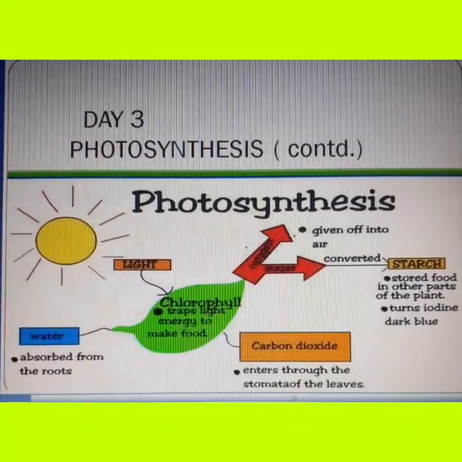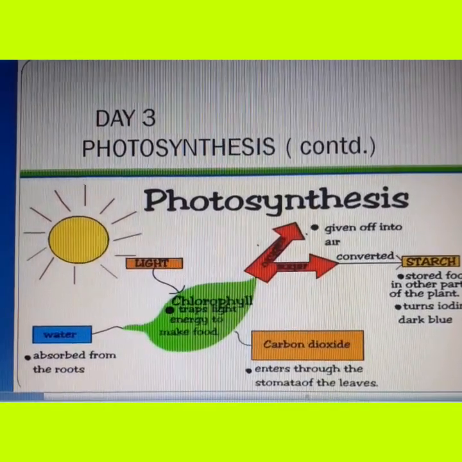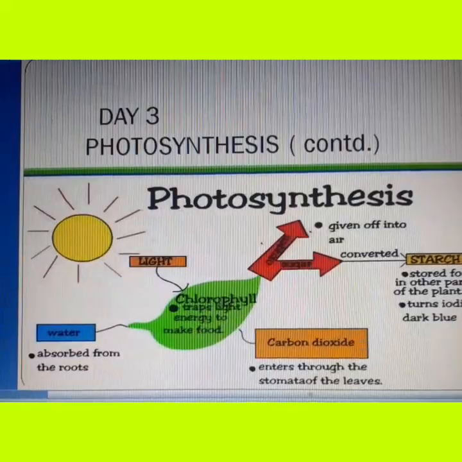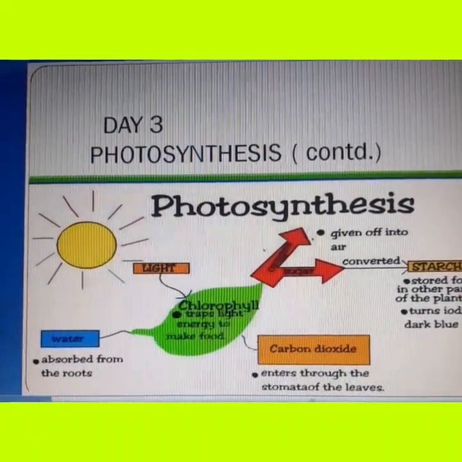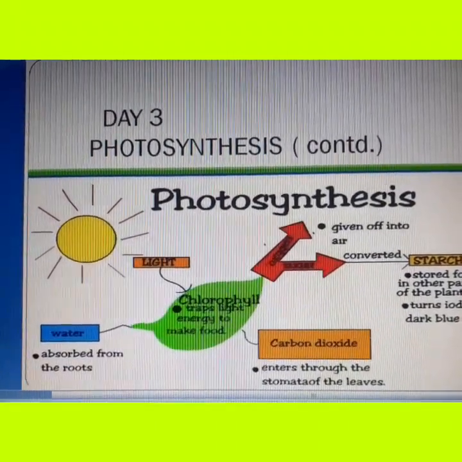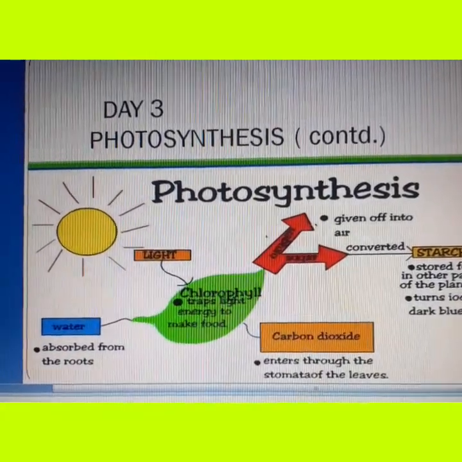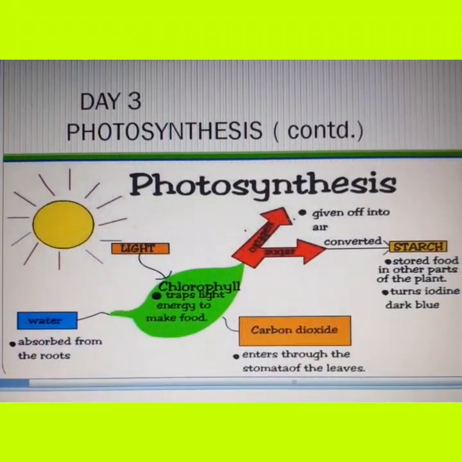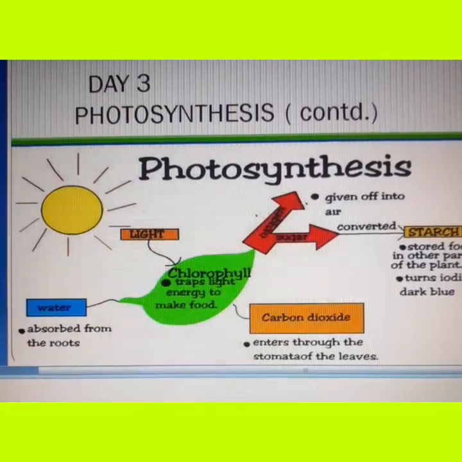Green leaves utilize the energy of the sun along with water and carbon dioxide to produce food in the form of starch and sugar. That is why plants are called autotrophs. All other organisms, even us, cannot make food ourselves and are totally dependent on plants for food. So we are called heterotrophs. The primary source of energy is the sun. From the sun, plants get the energy to produce food, and we depend on plants for our survival.